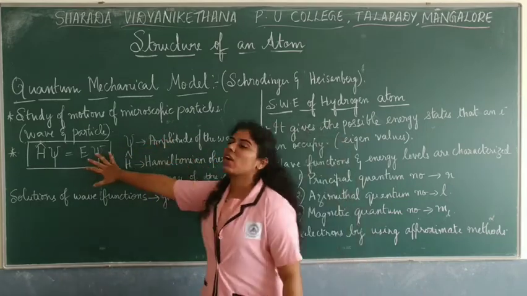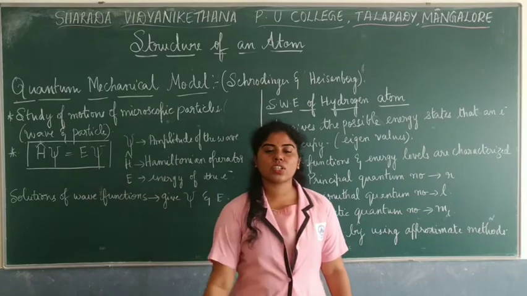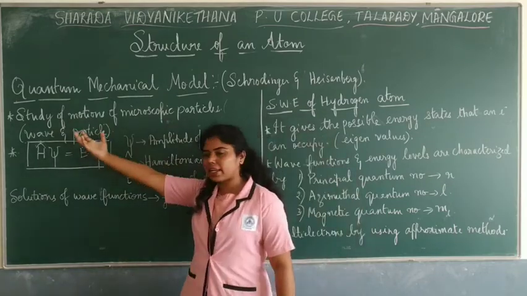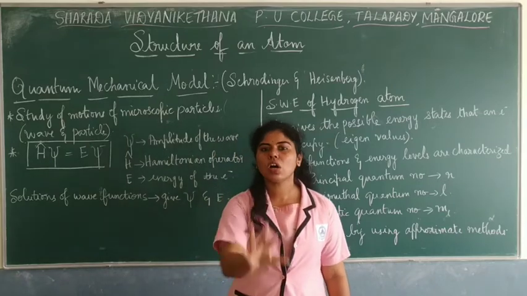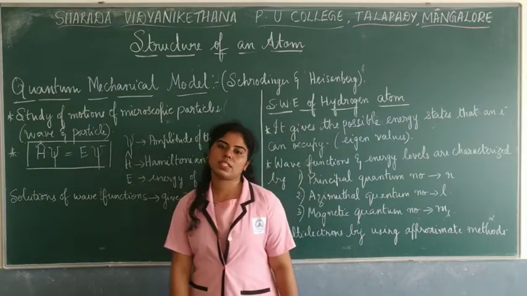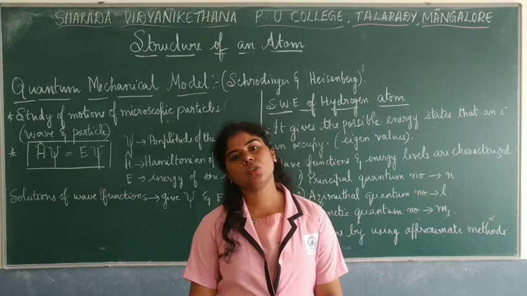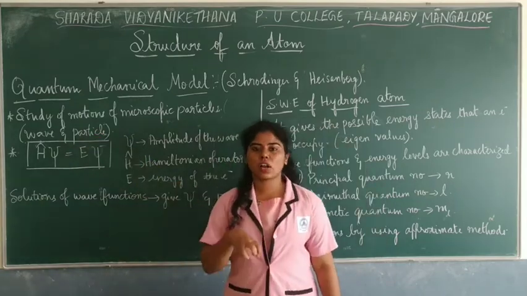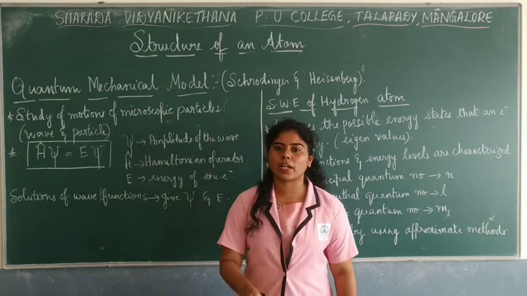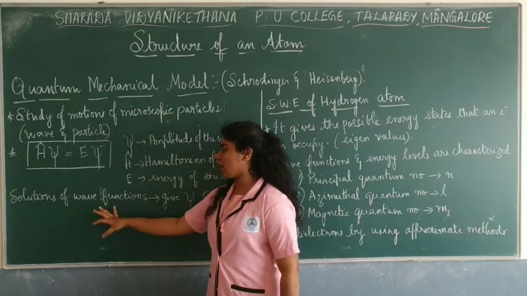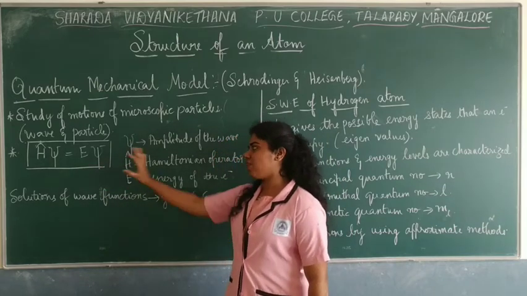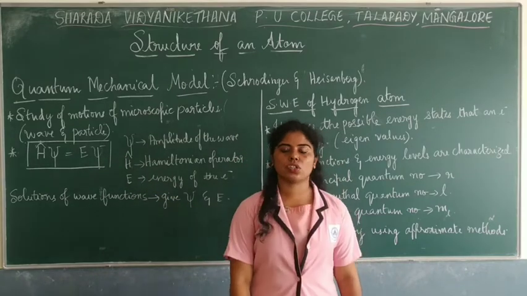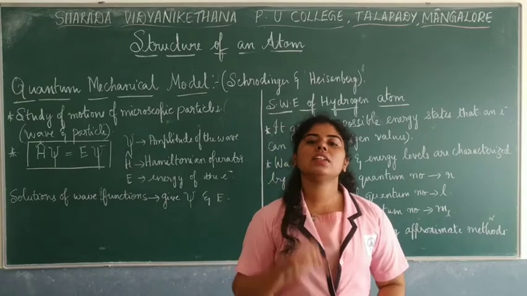So this is the expression known as the Schrodinger wave equation. Actually, it is written in a complicated way, but for now you know this expression: H psi is equal to E psi. When you try solving this for an electron or for microscopic particles, whatever solutions you get are usually the wave functions, and you get the values of psi as well as the energy, the amplitude of the wave and the energy.